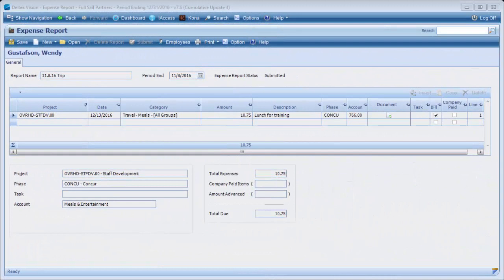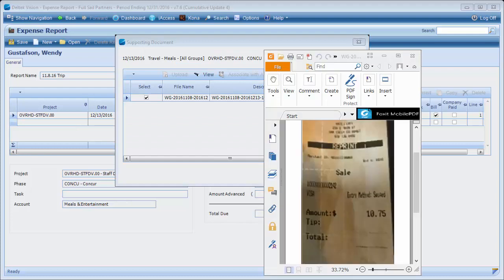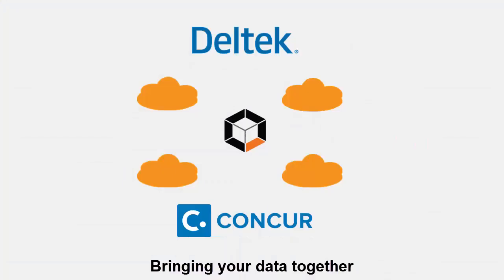The Blackbox Connector also provides transaction and receipt synchronization. This includes full support for associated expense report details, including images, which allows images from Concur to be printed within Deltek Vision invoices and project reports. No matter whether you track employee expenses in the Expense Report module, Employee Transaction Center, or Accounts Payable, the Blackbox Connector for Deltek Vision and Concur can synchronize your data.